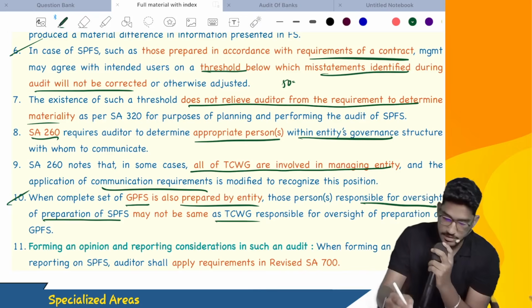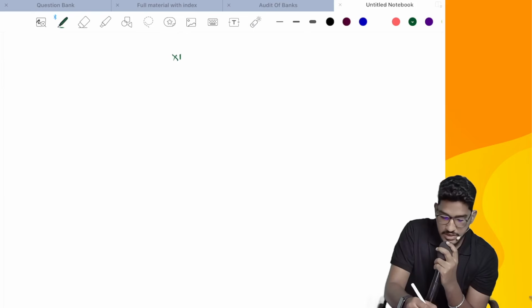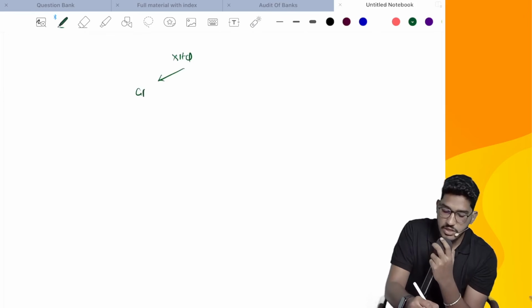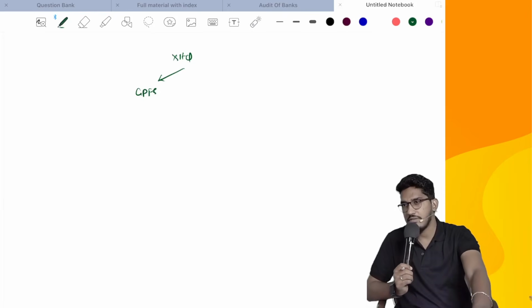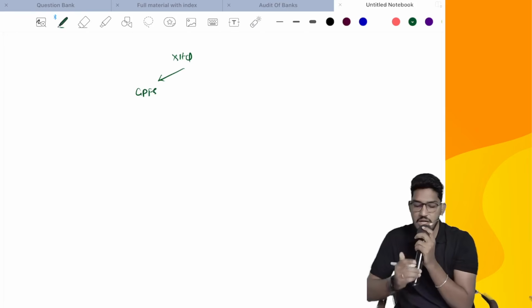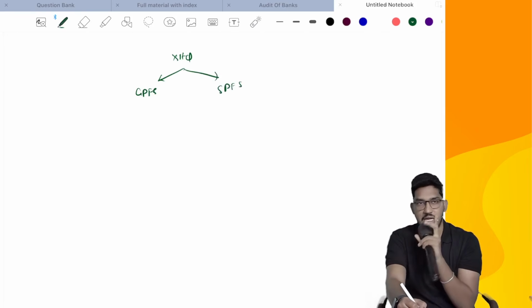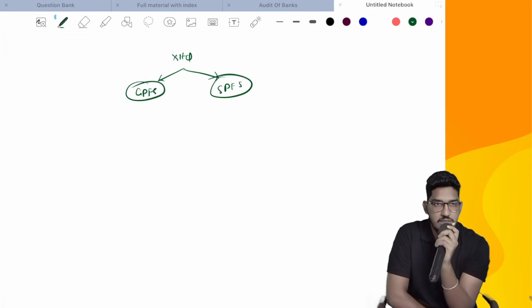Sir, what do they say here? So what they are trying to say here is, say for example, there is one company, X Limited. This is a listed company. They will also prepare general purpose financial statements, like financial statements as per Schedule 3 and accounting standards. They will upload them on their websites and all. Now for the purpose of a loan, they have also prepared special purpose financial statements. They are having both general purpose financial statements and special purpose financial statements.